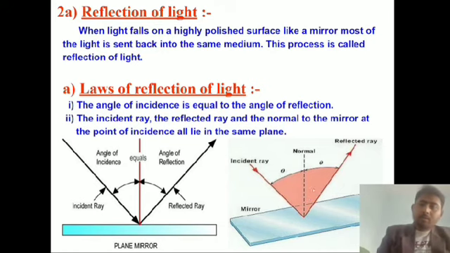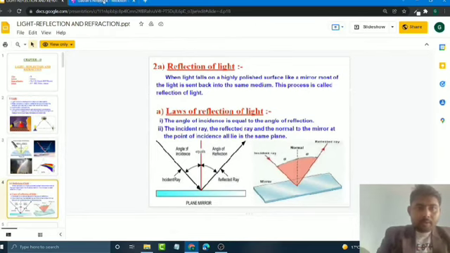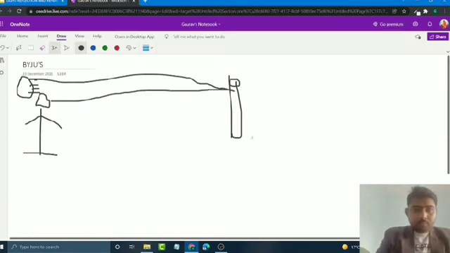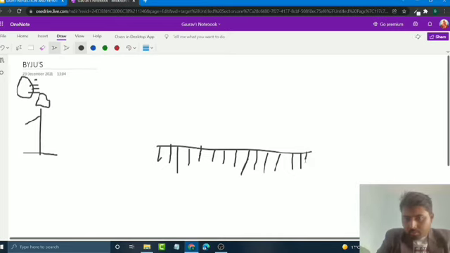Now we can elaborate on this further. One side of the mirror has the polish, like a home mirror, in which we can see our face.